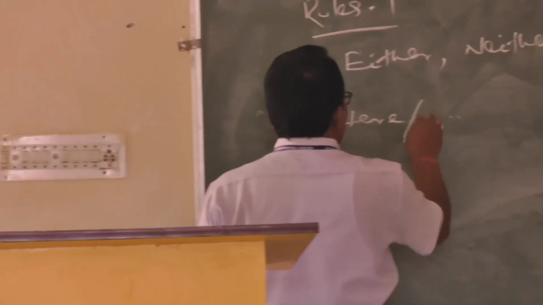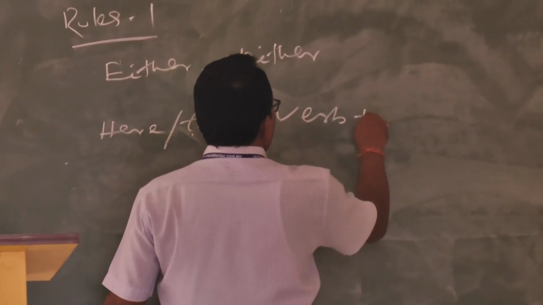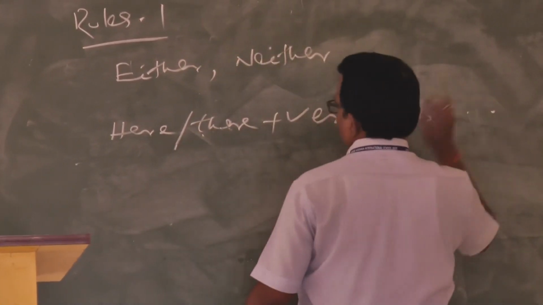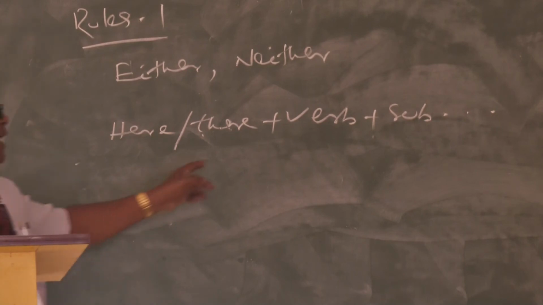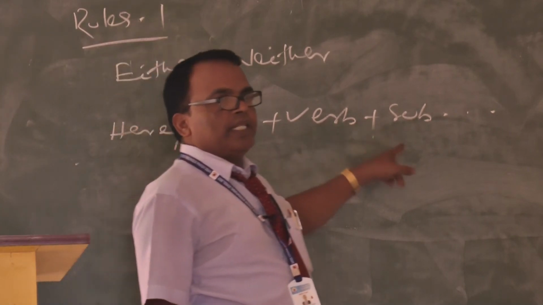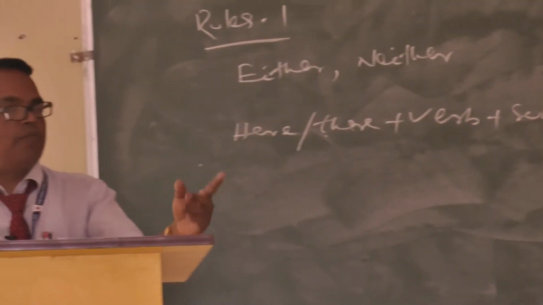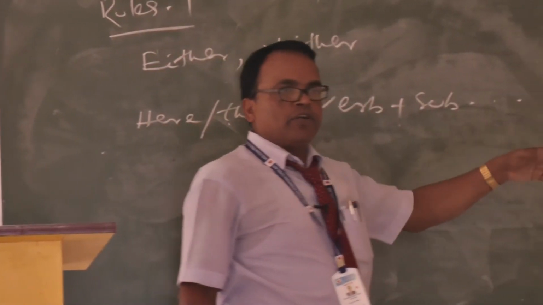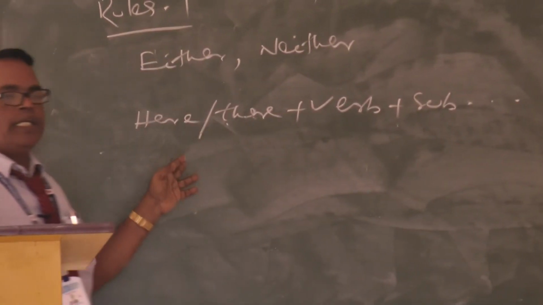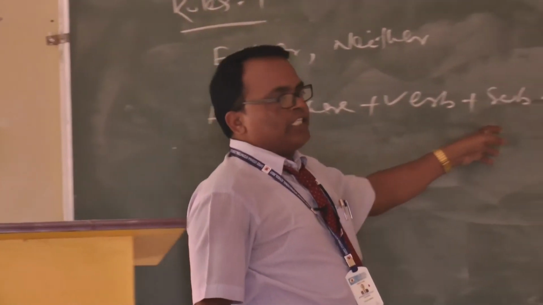Here or there, then verb, then subject. If a sentence begins with here and there, after that we use verb, then subject. Example: there is a shop in front of my house. Here is a prize for you.